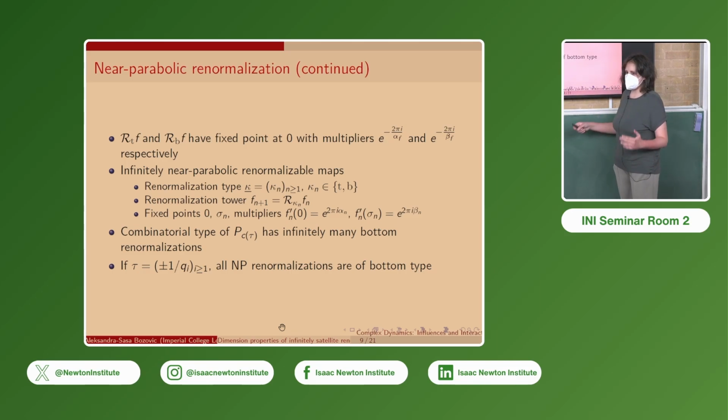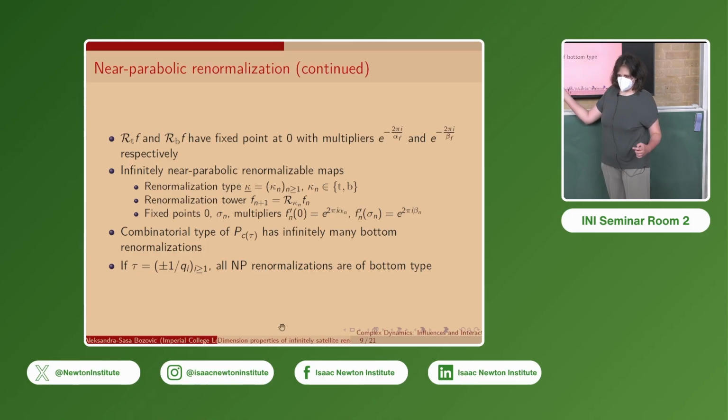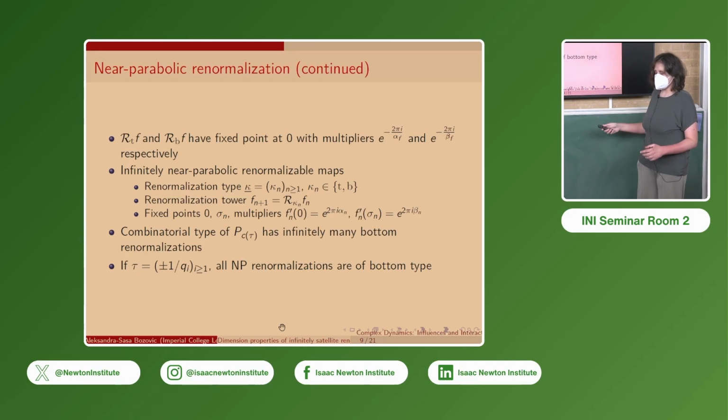And if we can repeat the renormalization infinitely many times, we say a map is infinitely near parabolic renormalizable. We'll denote the type of each successive renormalization by kappa n, and each function by f_n.